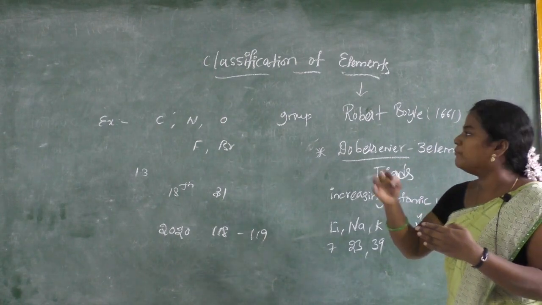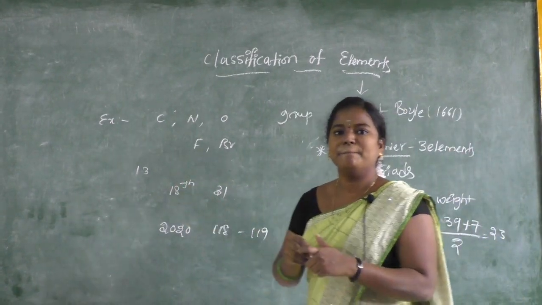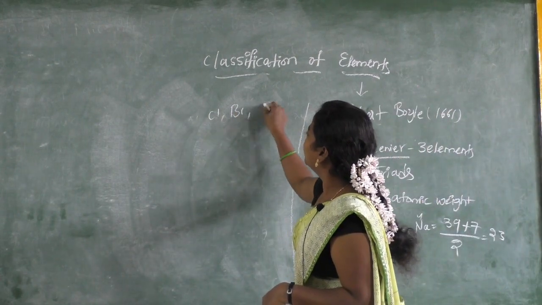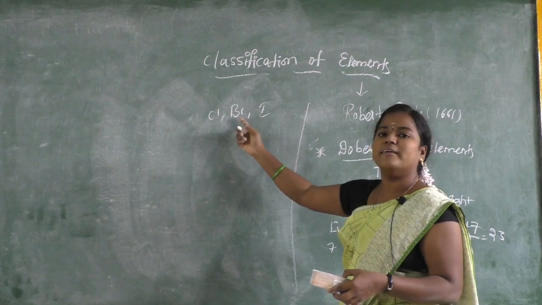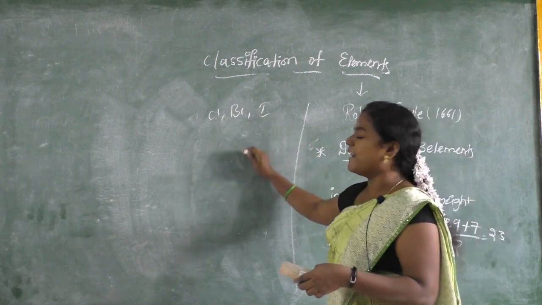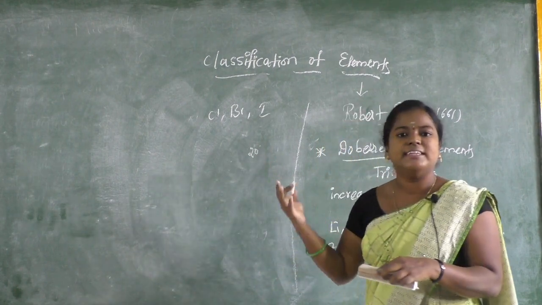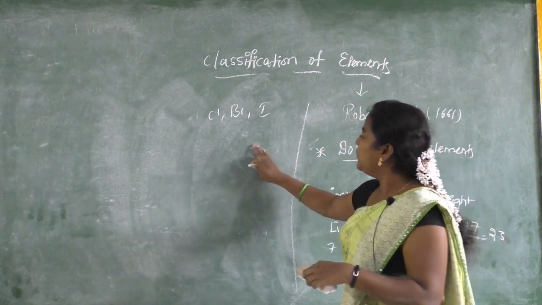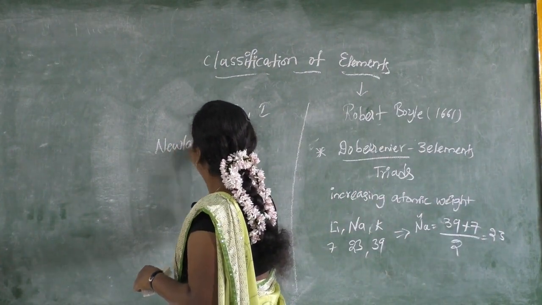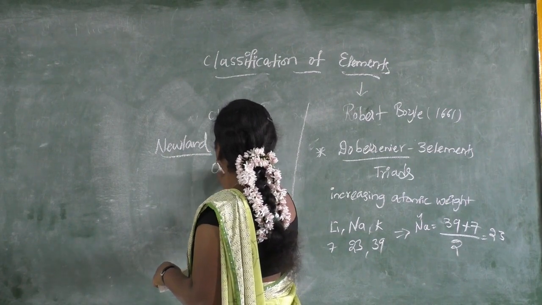Next, according to him, the person who came is Dobereiner. We continued with one triad. The next triad is chlorine, bromine, iodine. In the similar pattern, the atomic weight of bromine should be equal to the arithmetic mean of chlorine plus iodine. He did this up to certain elements, like the first 20 elements, but after that the pattern doesn't exist. So to recover this, the next scientist who came is Newland, with the law of octaves.